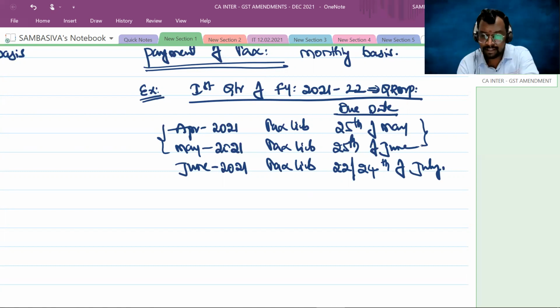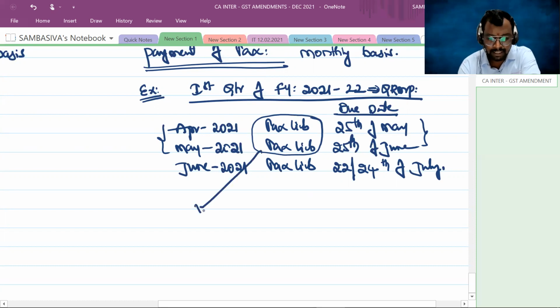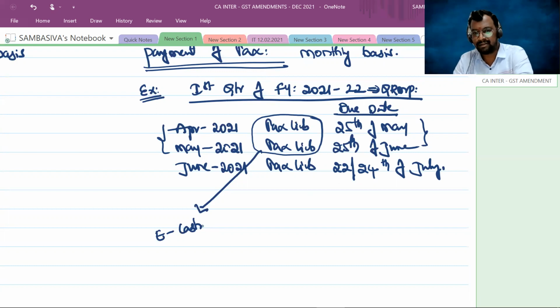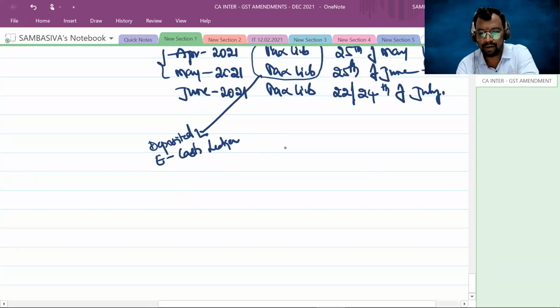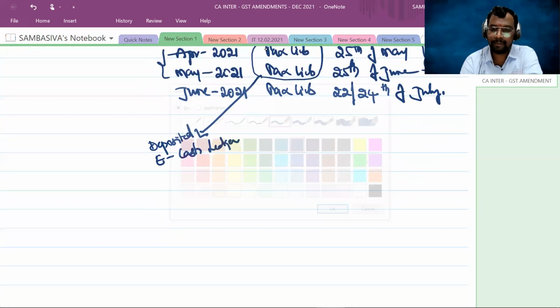Next. The tax liability of the first 2 months, whatever we are discussing here, you have to discharge through the e-cash ledger. That means after utilizing the eligible input tax credit balance, the remaining amount of your tax liability should be deposited into your e-cash ledger. Let's take an example.